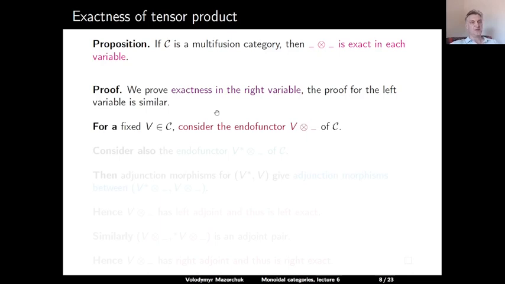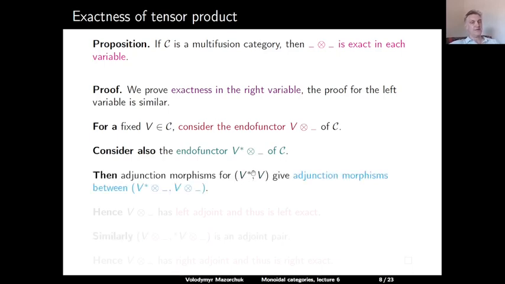For a fixed object V in C, consider the endofunctor V tensor with something. So this is an endofunctor of C. We can also then consider the endofunctor V dual on the right, tensor with something. This is another endofunctor of C. The pair V dual on the right and V is an adjoint pair of objects in C. So we have the corresponding adjunction morphisms, and these morphisms give adjunction morphisms between the corresponding endofunctors of tensoring with V and tensoring with V dual on the right.